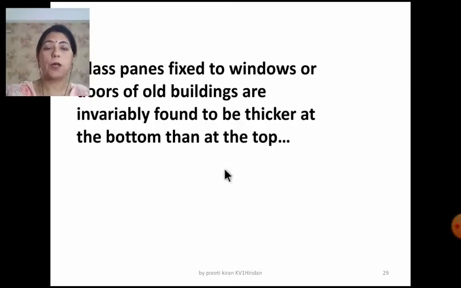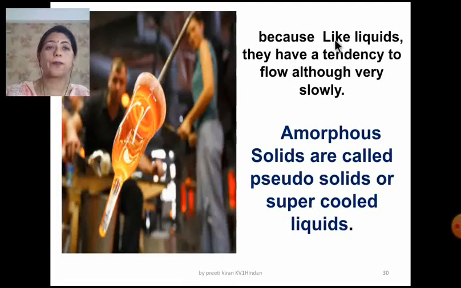One more interesting fact is that the glass panes fixed to the windows or the doors of the old buildings are invariably found to be thicker at the bottom than at the top. Now let's see what is the reason behind this. Because like liquids, they have a tendency to flow, although very slowly.